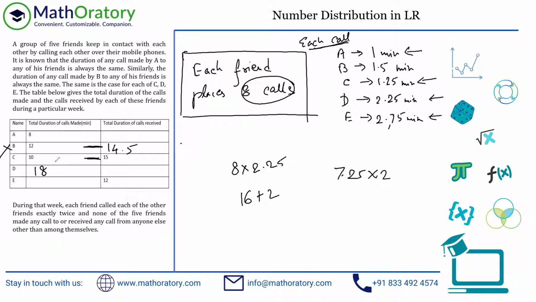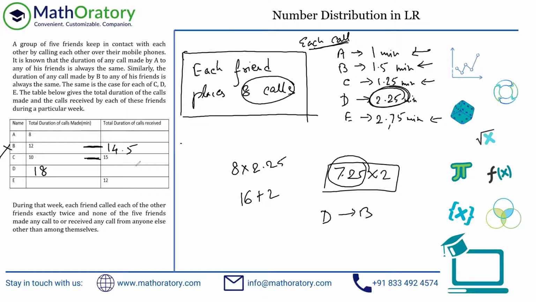If you look at the calls received by D, that will be from A, B, C, and E. That is the only change, right? Now remember the previous question. We calculated this 7.25. The only difference was, this was calculated for B, right? So instead of this 2.25, which D made to B, for this particular cell, we will have B made to D.